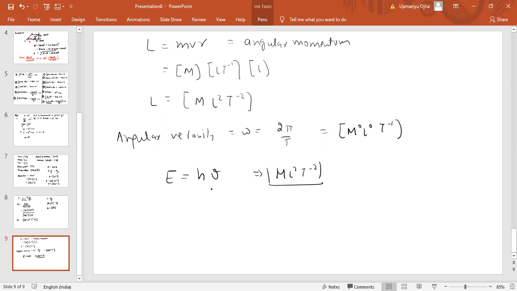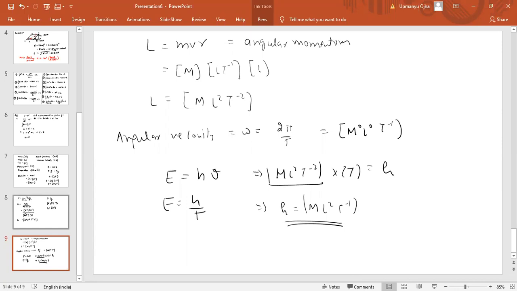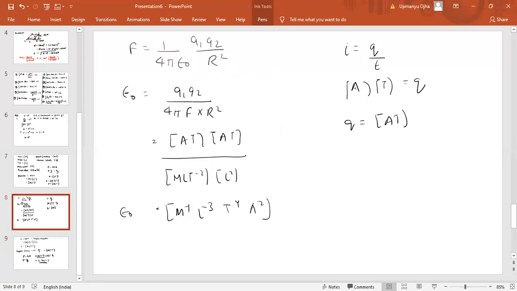Frequency is 1 by T. If you take T to this side, we get h. So h will come as ML^2T^-1. That is the dimensional formula of Planck constant.